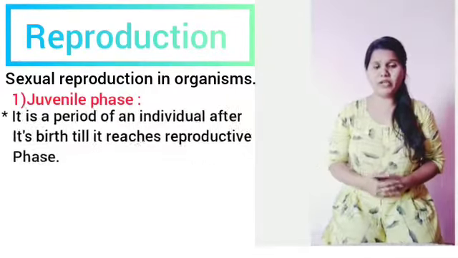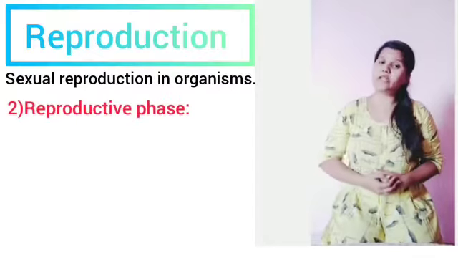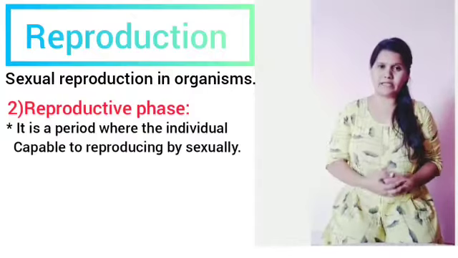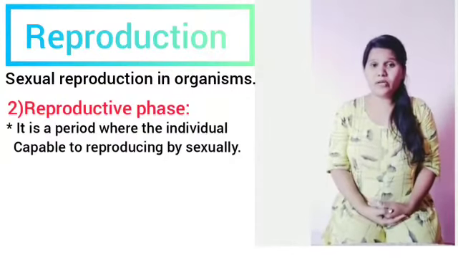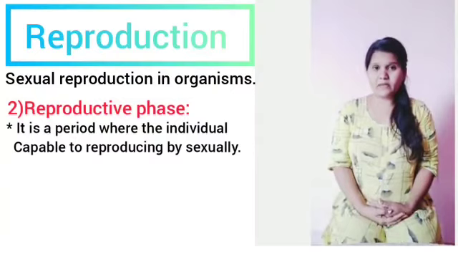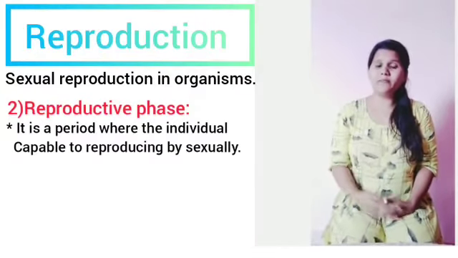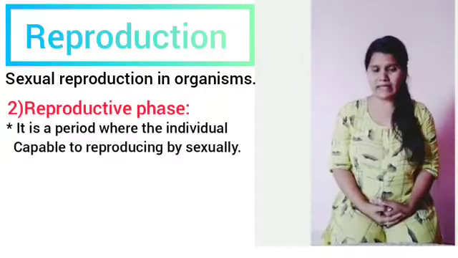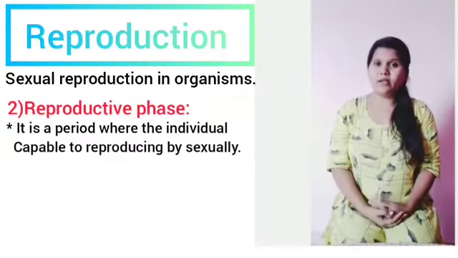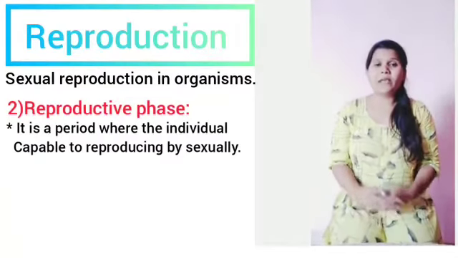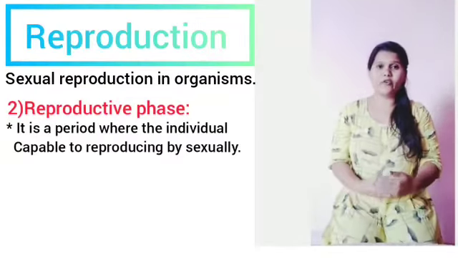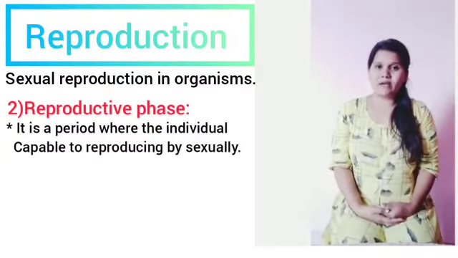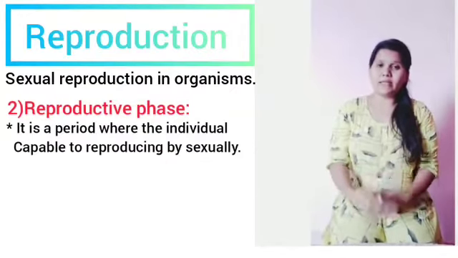Next, moving on to the reproductive phase, this is the phase where each organism reaches the capability of reproducing its own offspring. In human beings, the juvenile phase lasts for 13 to 16 years in females and 13 to 15 years in males. In plants, for example the mango plant, it remains in the vegetative phase for 3 to 5 years. Coming to the reproductive phase, plants like mango and roses do breed.